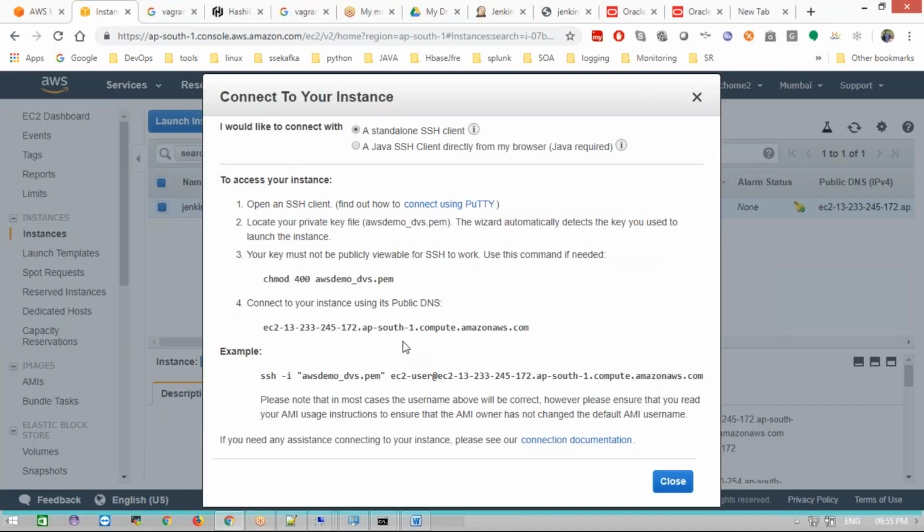Now go to this and copy this SSH connection, and I'm opening the